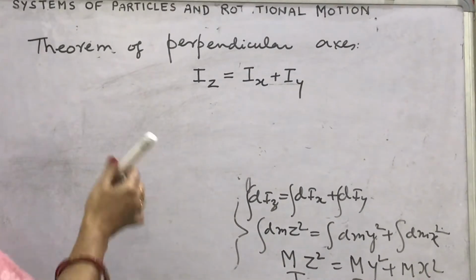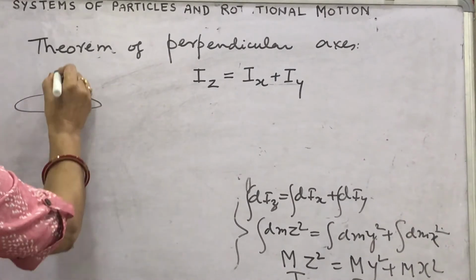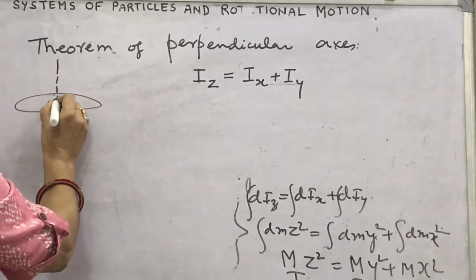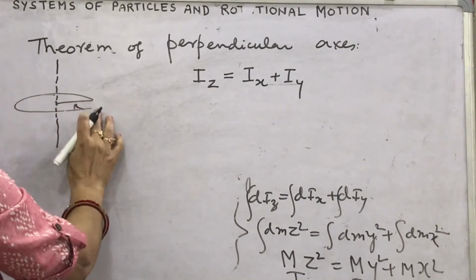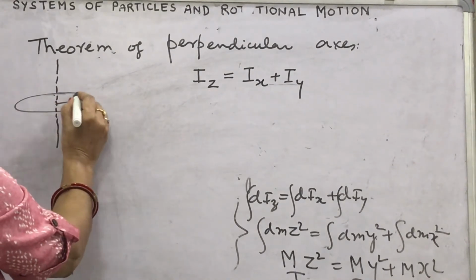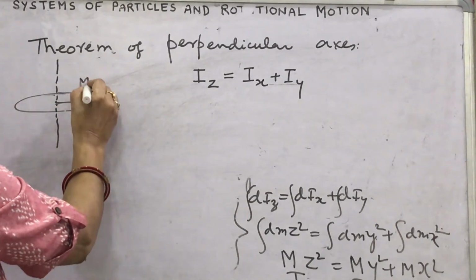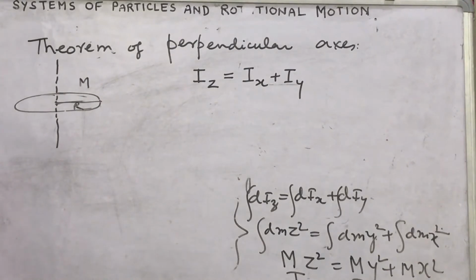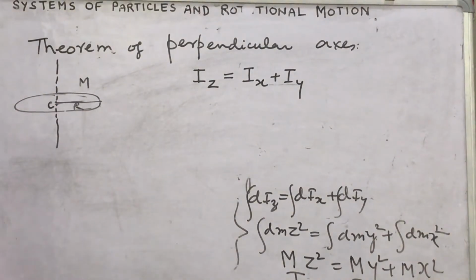We have calculated from the rotational kinetic energy the moment of inertia of a ring of mass m and radius r. If you show here, this is r and the whole mass is m. What is the moment of inertia of a ring about this axis perpendicular to its plane? We have derived m r square.